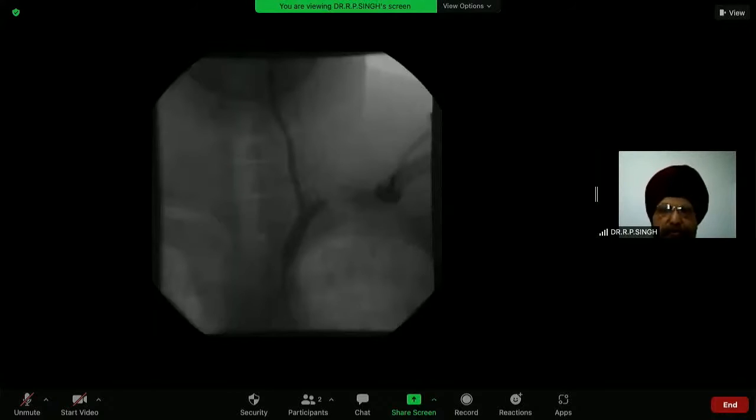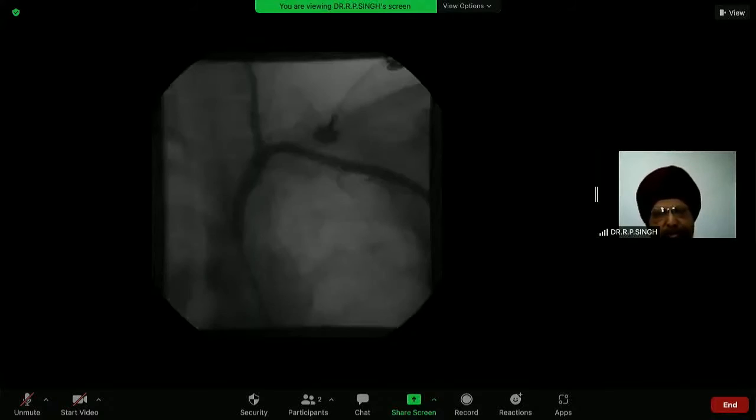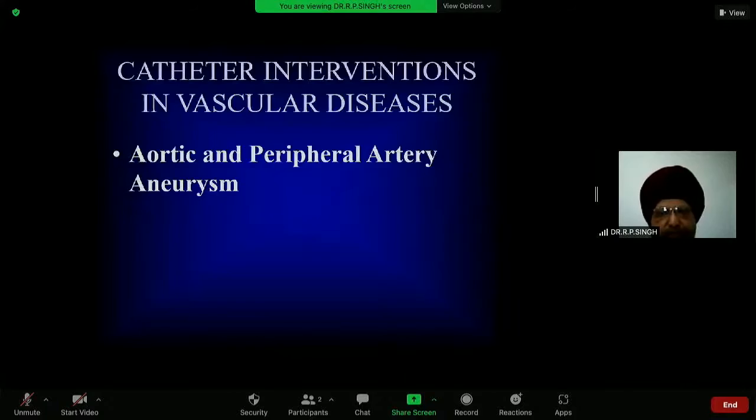This was a lady with a total occlusion of the subclavian, having pain in the left arm, and she was referred to me as a cardiac case, but I found that the left radial pulse is absent, and that led to the diagnosis. And after putting the stent, these are the results.